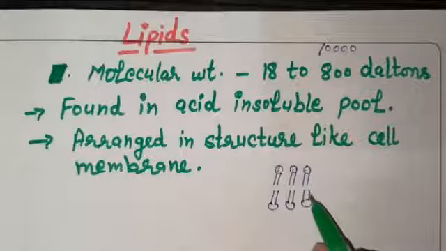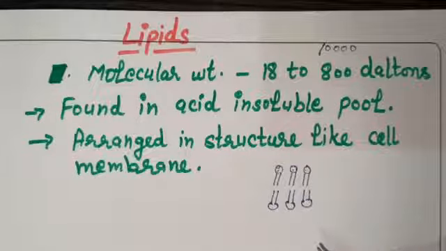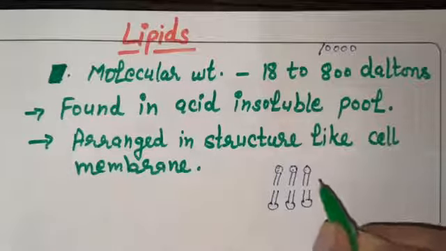Now what happens when we grind a tissue? We grind a tissue in an acid, right? At that time we are disrupting the cell structure, and the cell membrane and other membranes are broken into pieces.